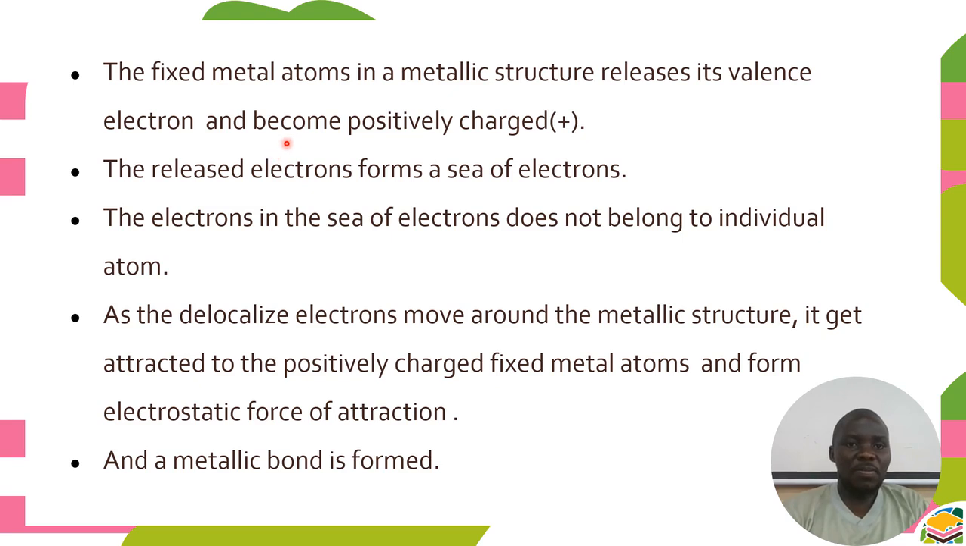The fixed metal atoms that we are seeing from the previous slide in the metallic structure release their valence electrons. Since a metal is a metal, it means the nuclear charge is not strong. It's able to release its valence electrons and become positively charged. Where do the released electrons go? The released electrons form a sea of electrons.